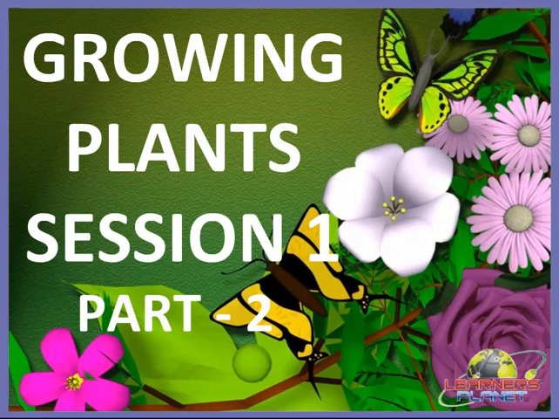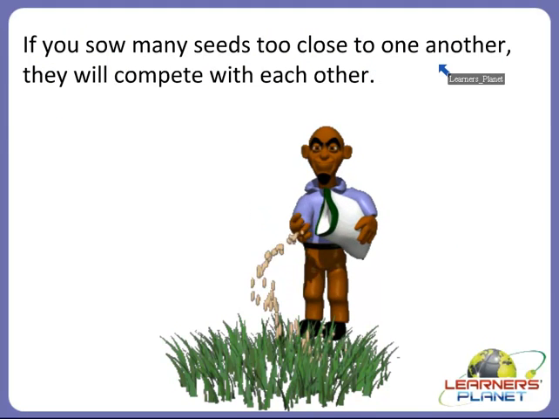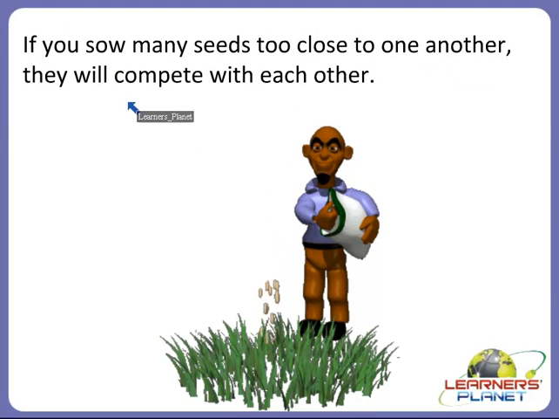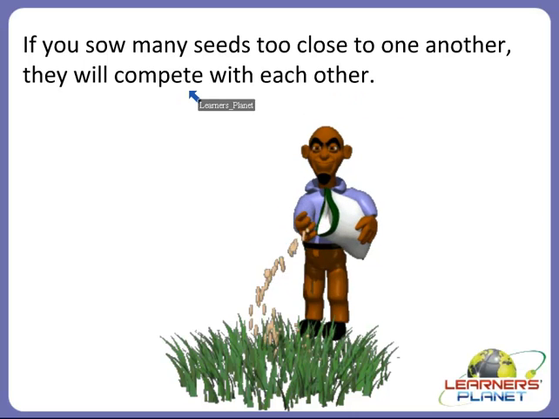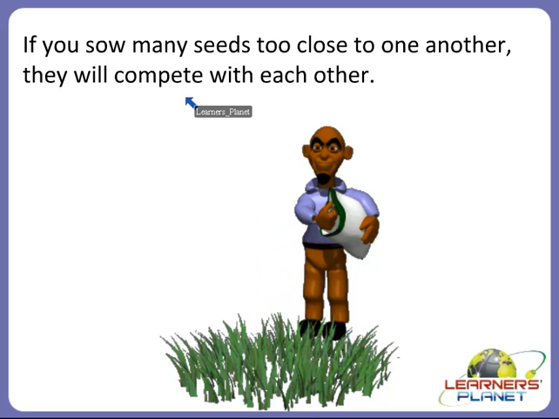Alright children, now let's see. Children, if you sow many seeds too close to one another, what will happen? They will compete with each other, right? And they will compete for what? They will compete for air, water and nutrients and even space, right? So if they will compete, they will not be able to grow into a new plant, right?